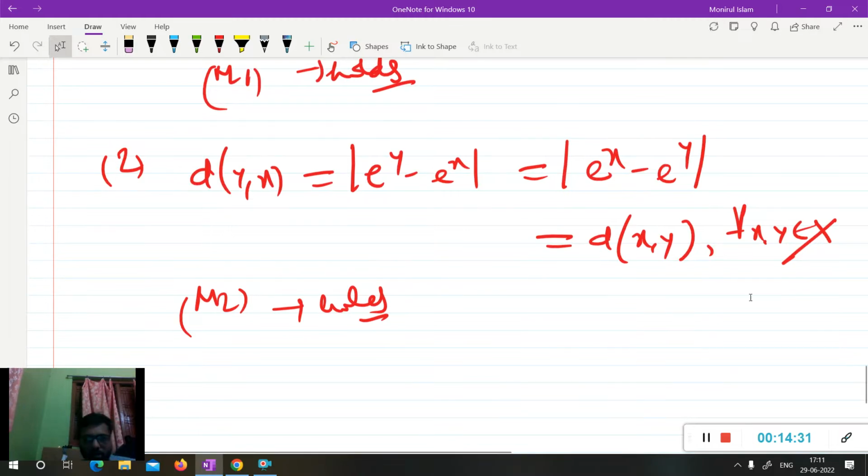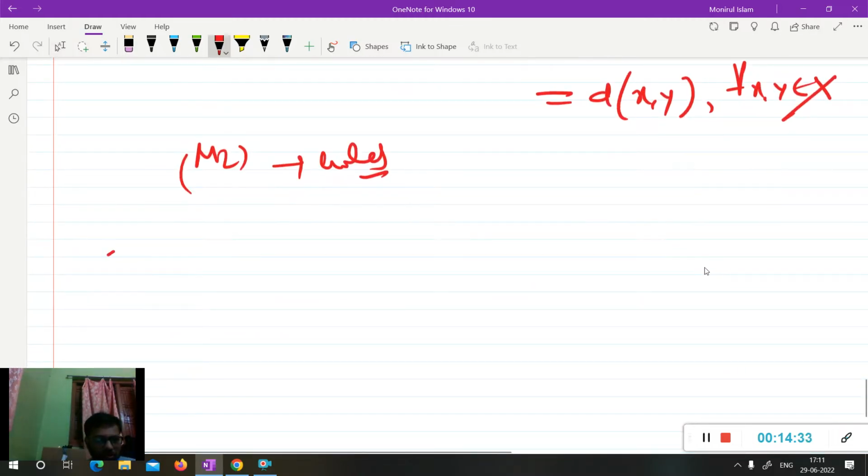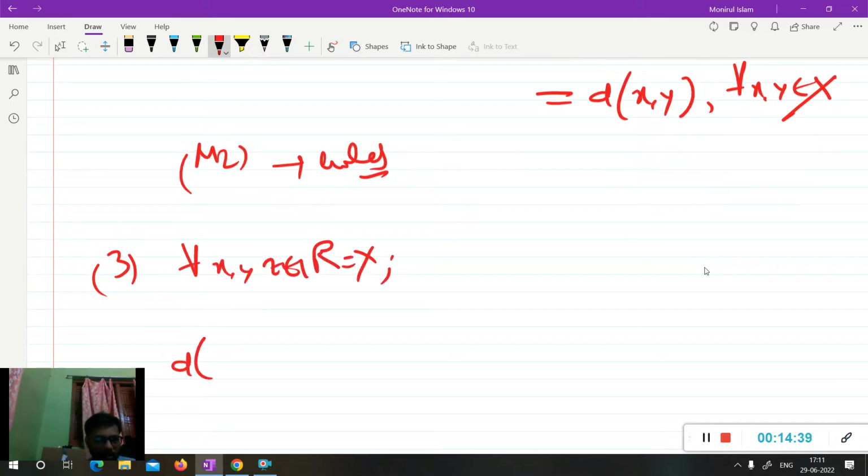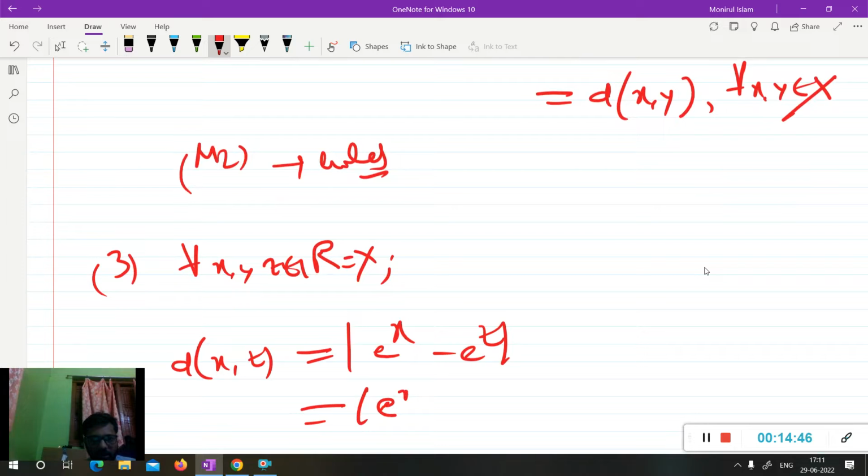Now M3 means triangularity. For all x, y, z belongs to R, you can write d(x,z) equal to the mod of e to the power x minus e to the power z. You can write it as e to the power x minus e to the power y plus e to the power y minus e to the power z.